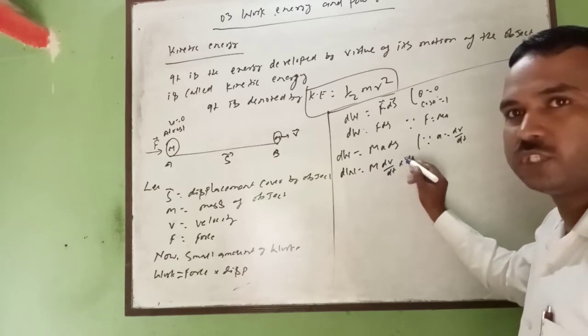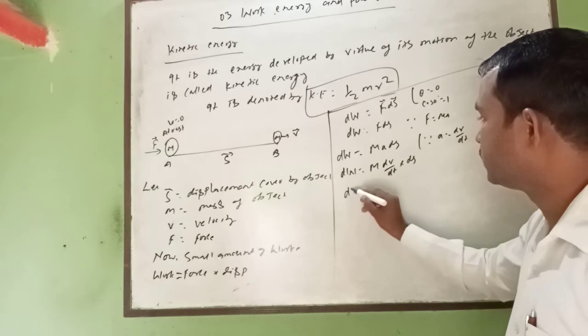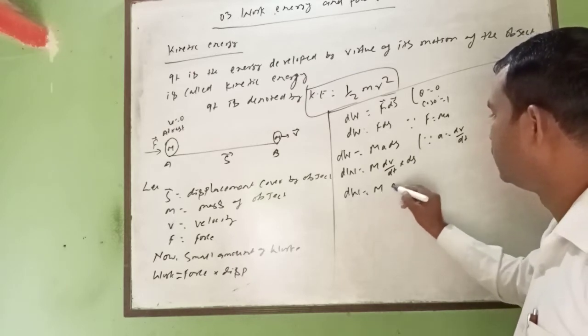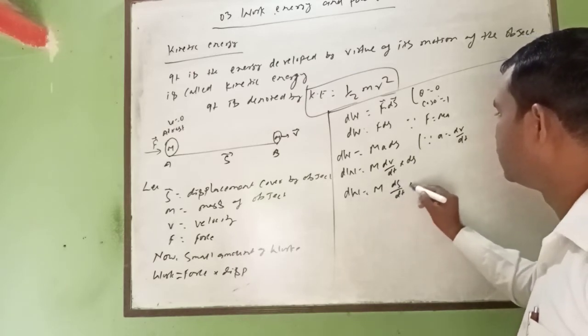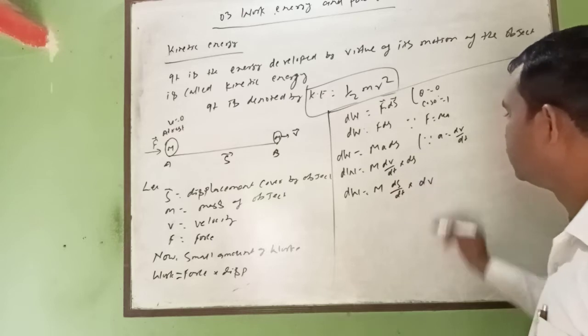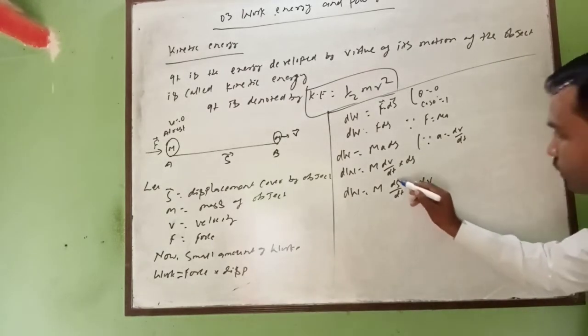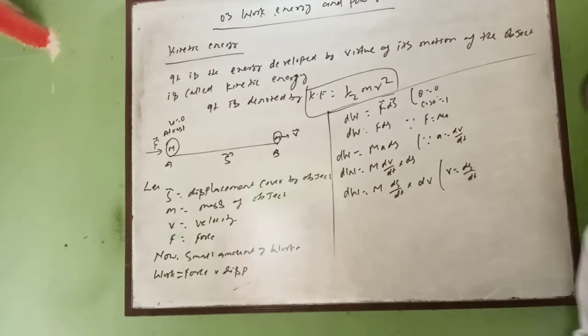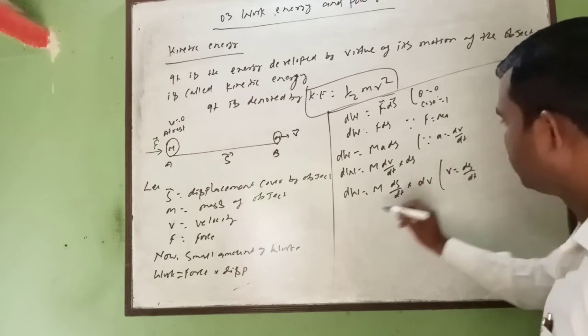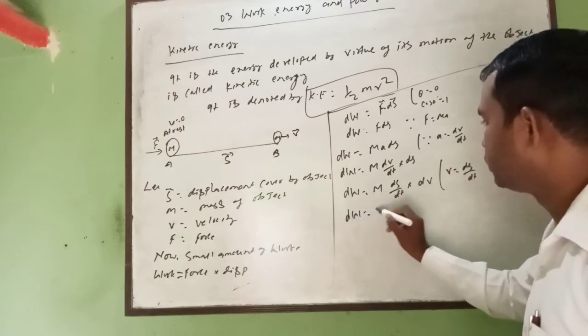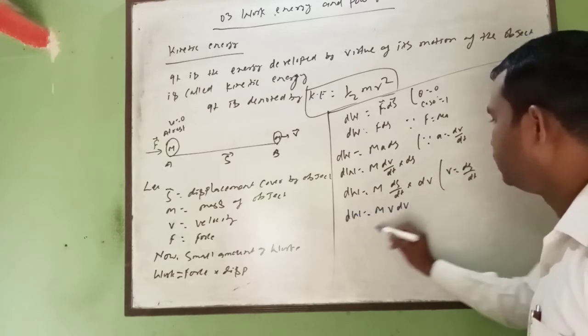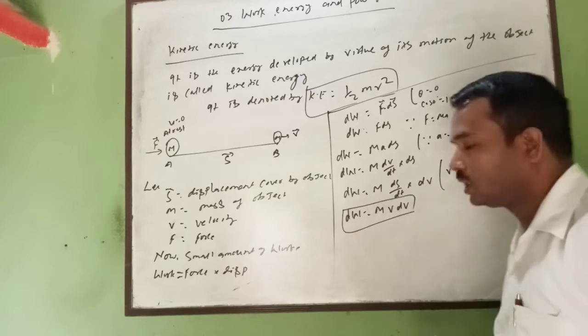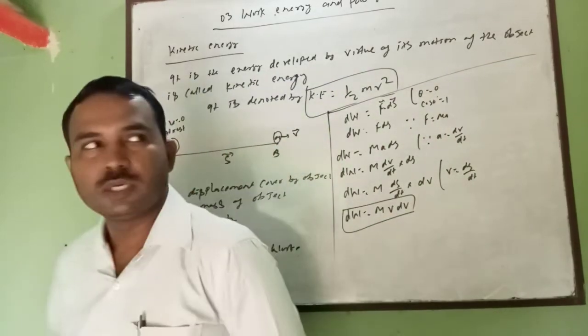Can we exchange their positions? You can exchange this place. So dW is equal to m ds by dt into dv. Why? Because we know that v is equal to ds by dt, velocity is the rate of change of displacement with respect to time. That's why we can write dW is equal to m v dv. So you got the small amount of work done.